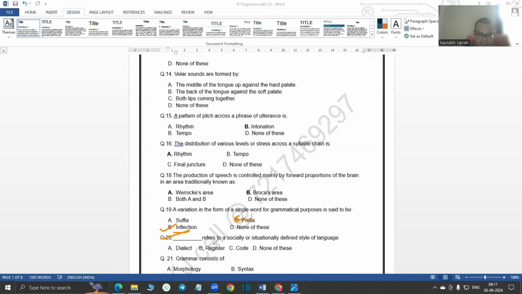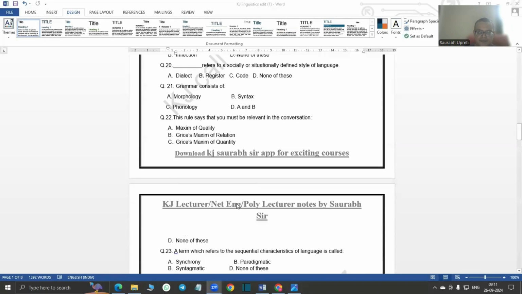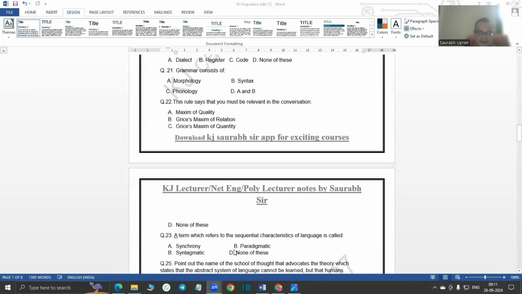So that is called register, contextual language. We have already explained it in our notes. Then grammar consists of A and B both, that is morphology as well as syntax. This rule says that you must be relevant in the conversation. So that is Grice's maxim of relation. Grice's maxim of relation says that the conversation must be relevant.